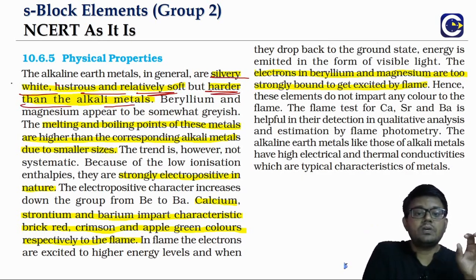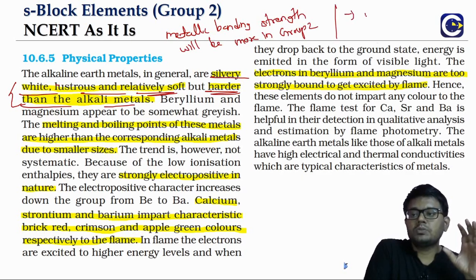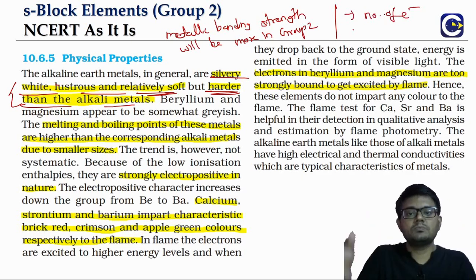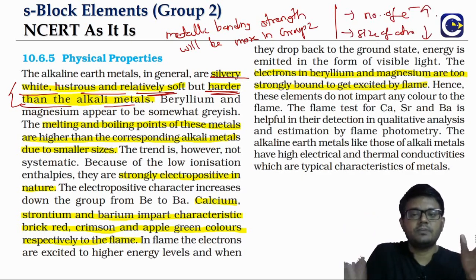The hardness is because of the metallic bonding strength. This is another interesting point: metallic bonding strength will be more in group 2. Why? Because metallic bonding depends upon two things: the number of electrons, where more electrons released means stronger bonding, and the size of the atom.